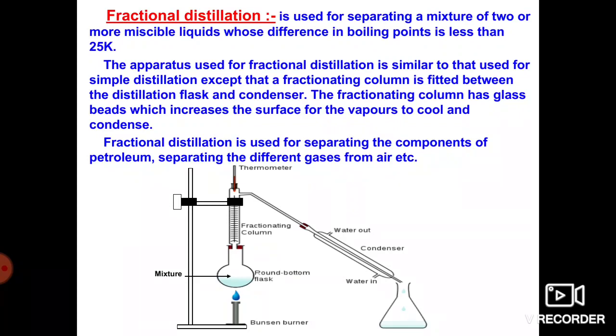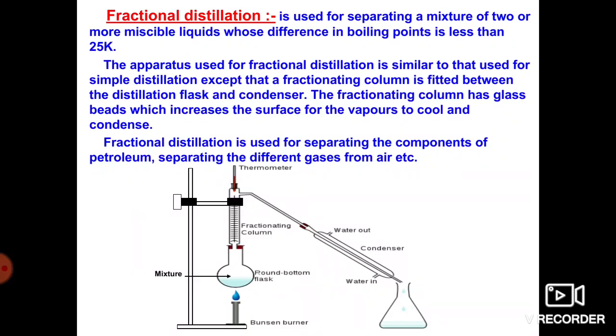Now, fractional distillation is a distillation technique used for separating mixtures of two or more miscible liquids whose difference in boiling point is very small compared to simple distillation. In simple distillation, we see a large difference in boiling point between one compound and the other, right? In fractional distillation, there is a very small difference. Such mixtures we separate by using fractional distillation. How will it be separated?